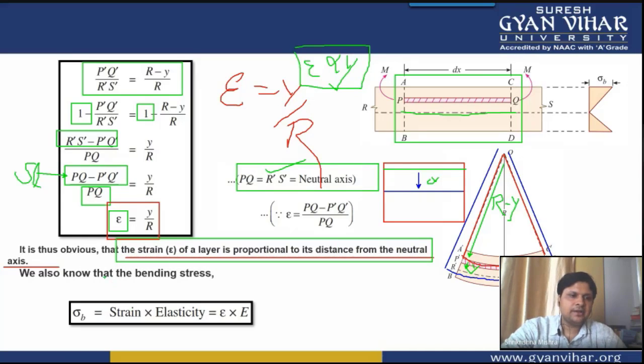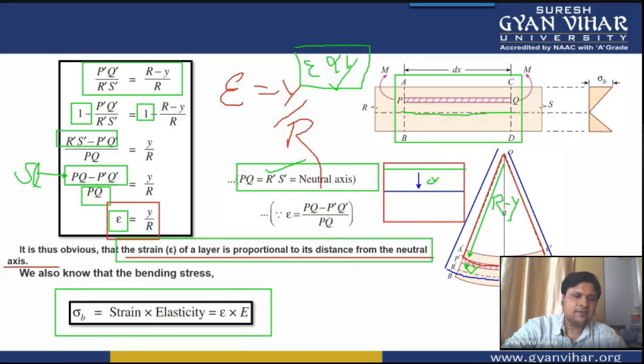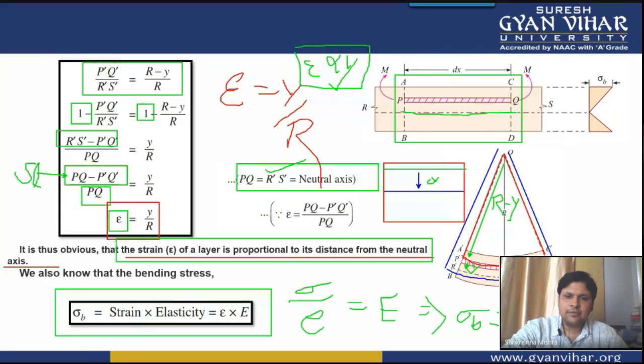All right. And the second thing which we can derive from this is that if the strain is equal to Y by R, then we all know that stress by strain gives you elasticity. So if you want to calculate the value of stress, here it is known as bending stress, it will be equal to modulus of elasticity into your strain, which is written as epsilon.